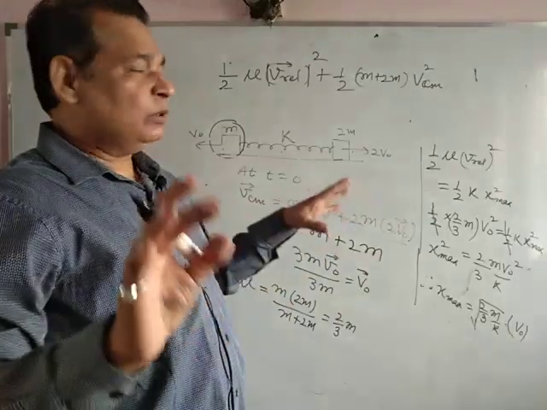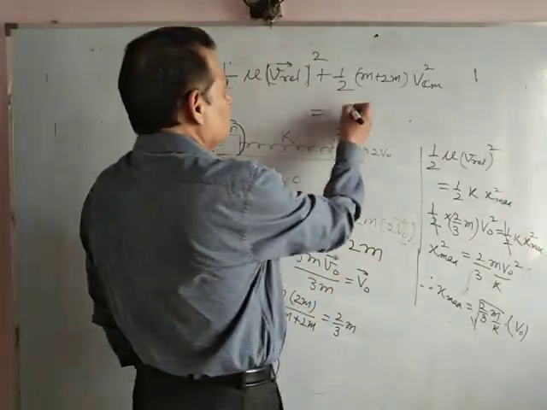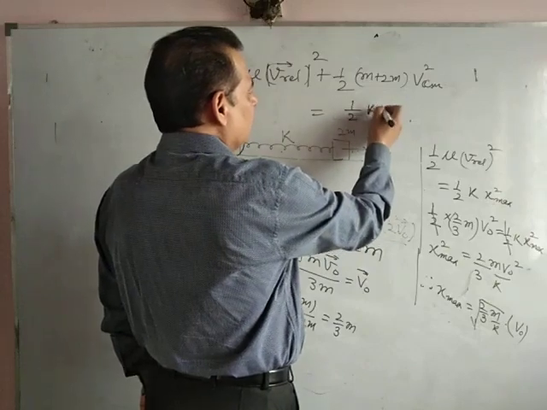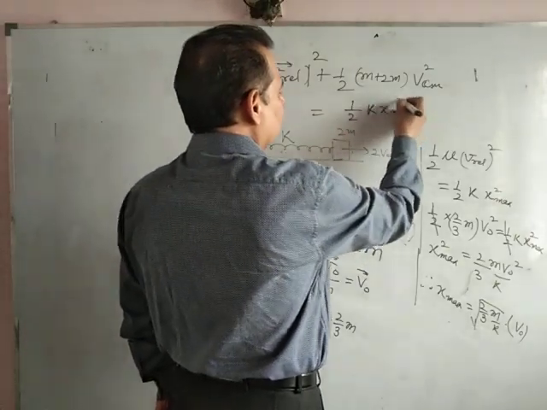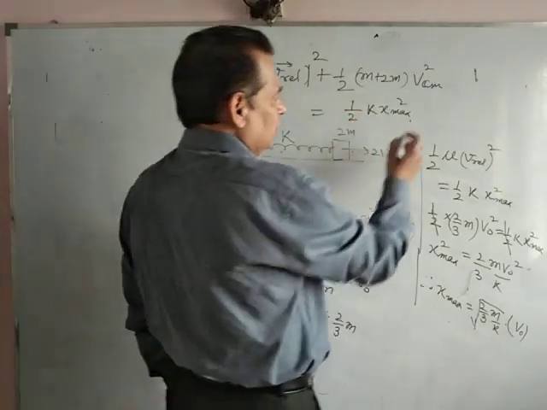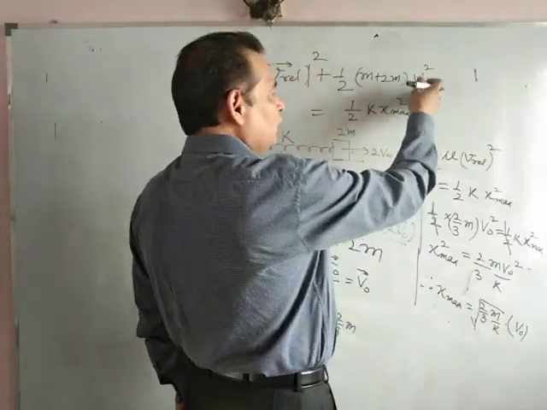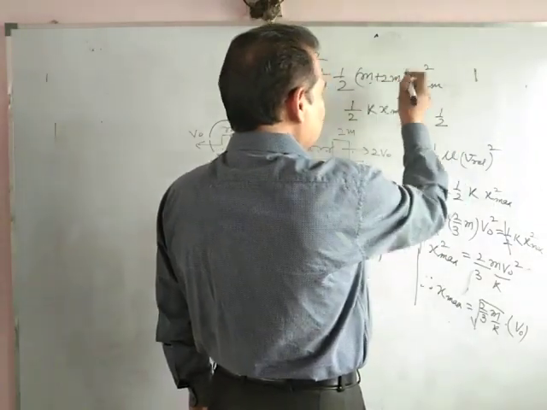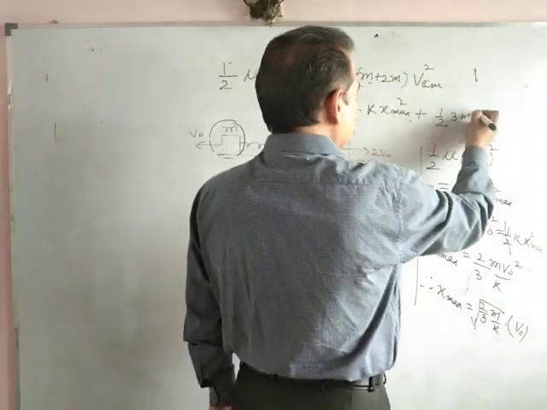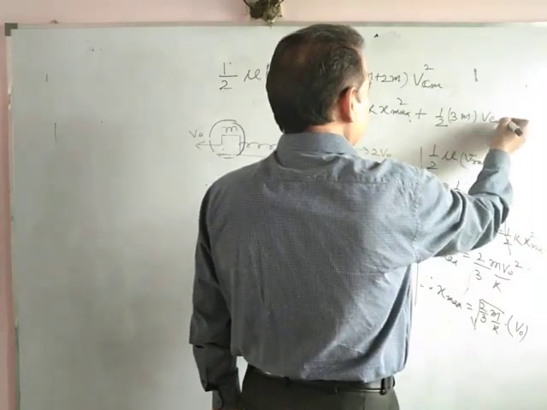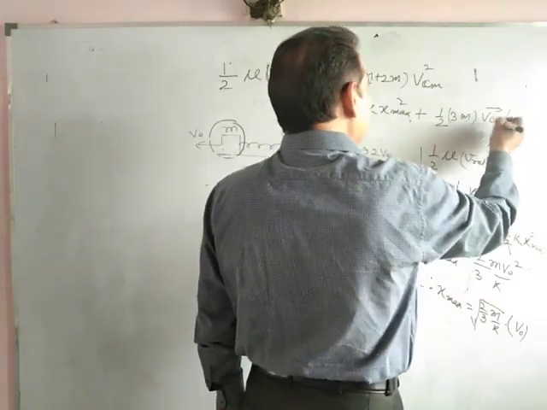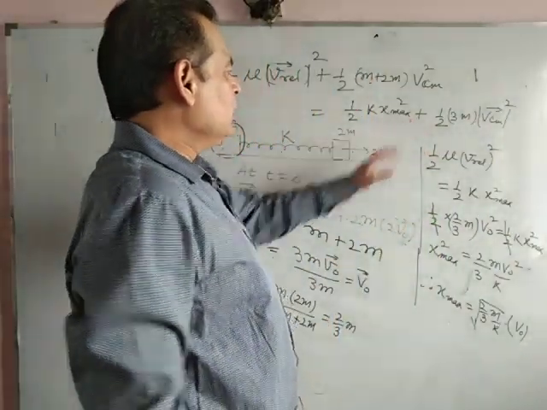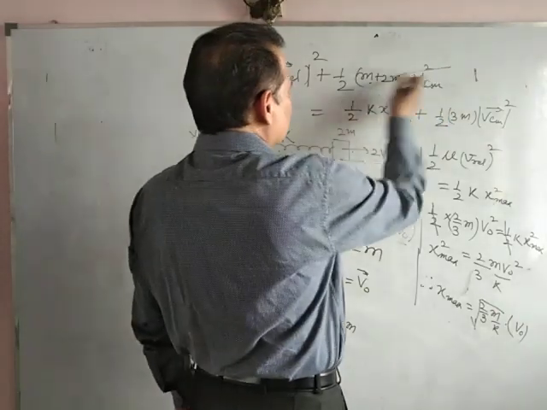But at maximum elongation, there would be elastic potential energy, half k x max squared. Maximum elastic potential energy plus kinetic energy of center of mass will remain the same, half of m plus 2m, we can write 3m, times VCM squared. We need not find VCM, we can, but not here. Why? Because in this equation these both are the same.